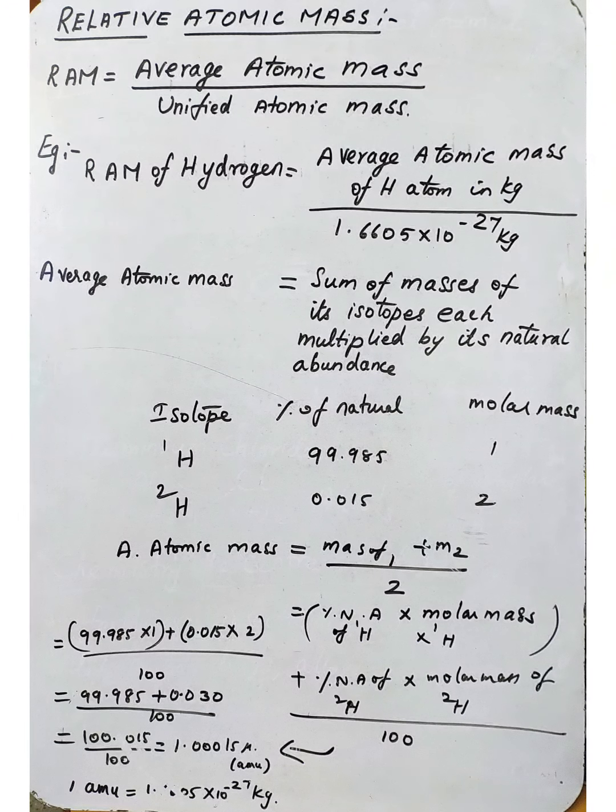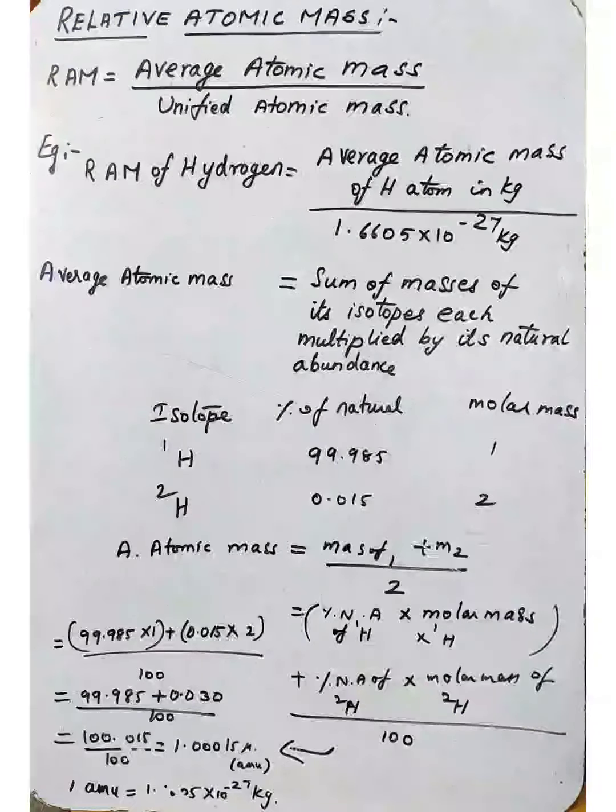So for that, it is proposed to have a relative scale based on a standard atom. That standard atom is considered to be the carbon atom. It is considered by IUPAC. What is the IUPAC abbreviation? You have learned in 10th standard: International Union of Pure and Applied Chemistry. Understand? Its mass is fixed as 12 AMU, that is what IUPAC is saying.